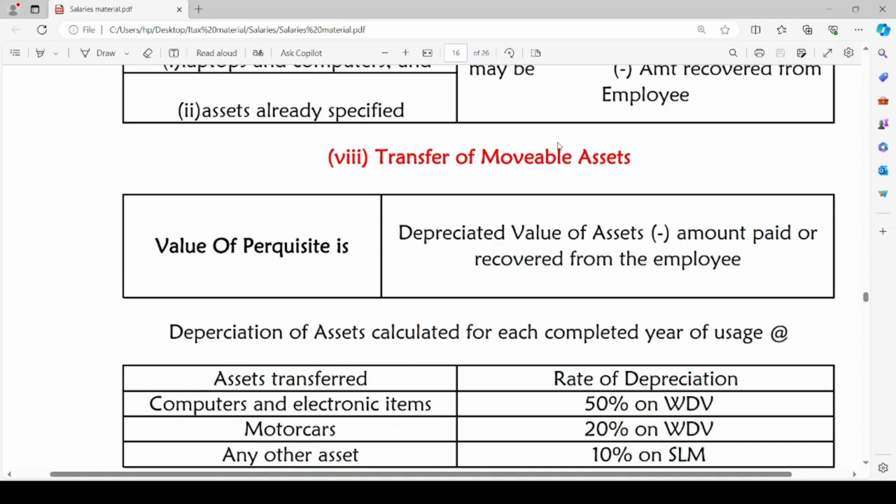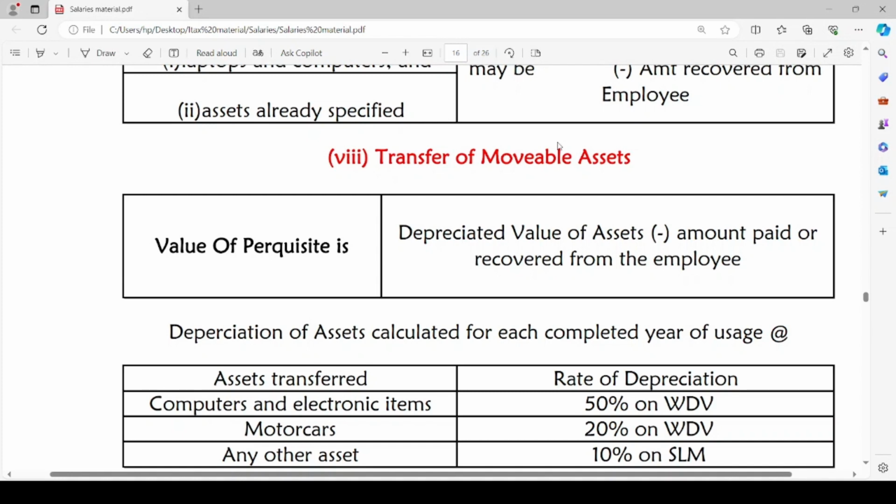How to calculate the depreciation on the asset? It is calculated for each completed year of usage at following rates. For computers and electronic items, the rate of depreciation will be 50% and calculated on written down value basis. For motor cars, it is 20% rate of depreciation and it will be calculated on written down value basis. For any other asset than computer, electronic items or motor cars, if it is transferred to employee, the rate of depreciation will be 10% and it will be calculated on straight line method basis.